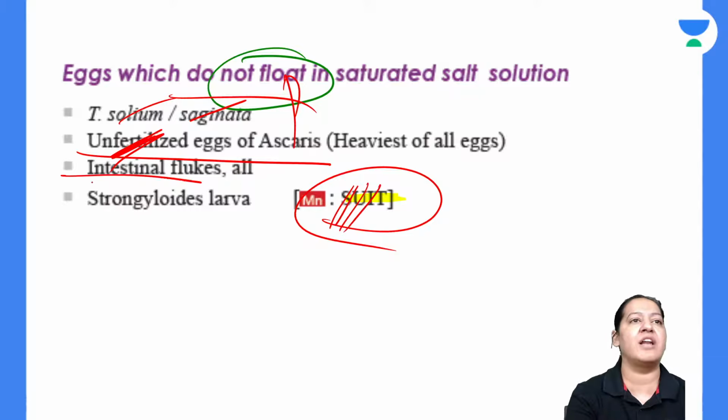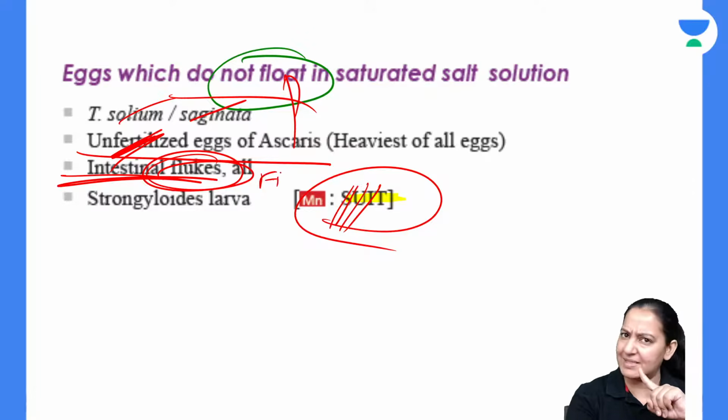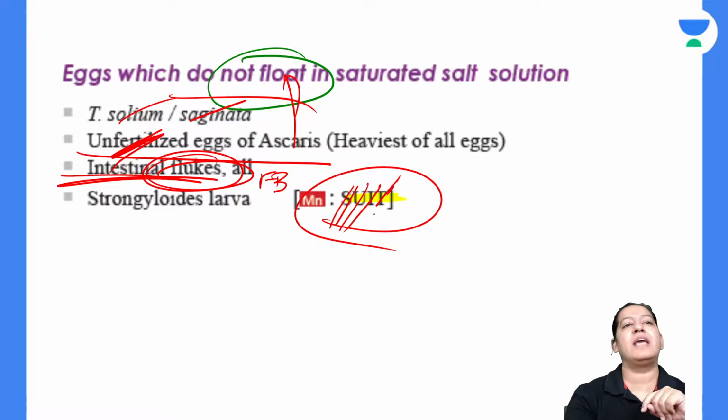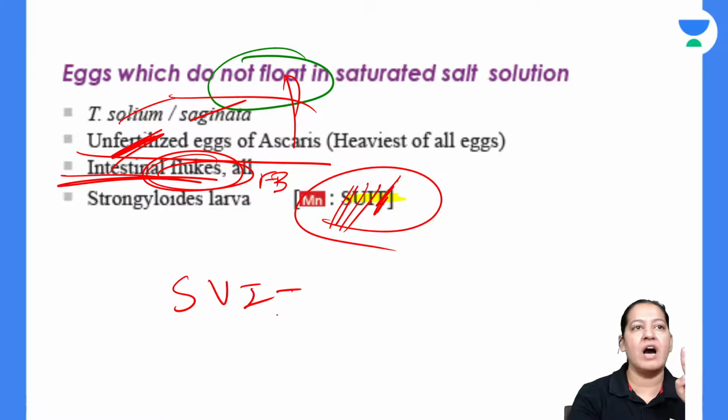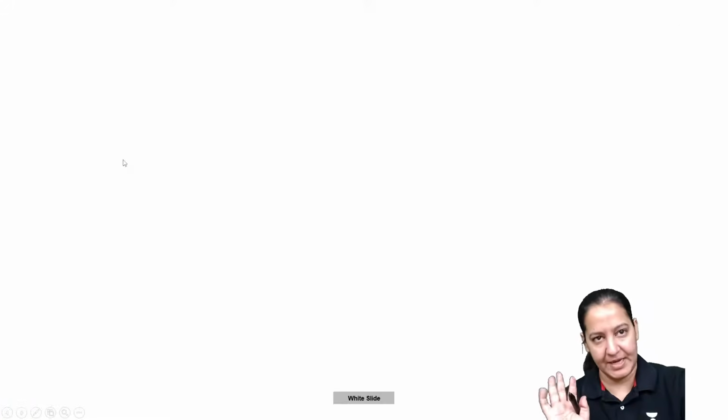I is intestinal flukes, all intestinal flukes. How many intestinal flukes do you know? I guess I know only one, Fasciolopsis buski, is it? Yes. And T. Okay, I'm sorry, in SUIT the I was Strongyloides, and T is both Taenia. You got my point?